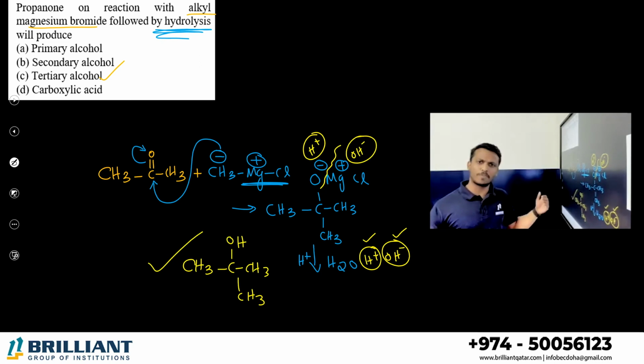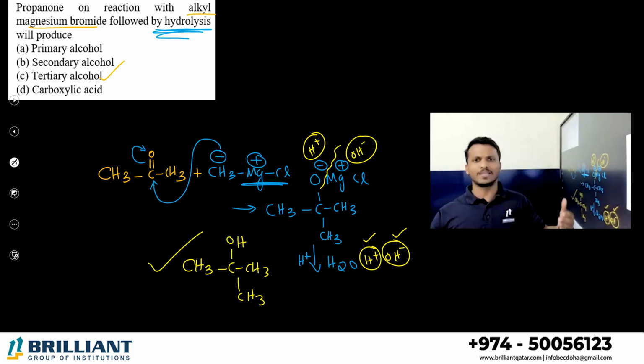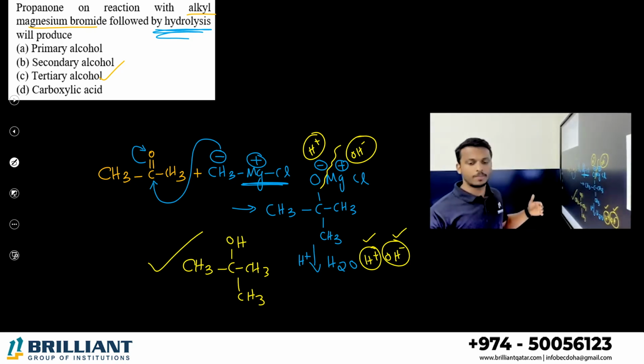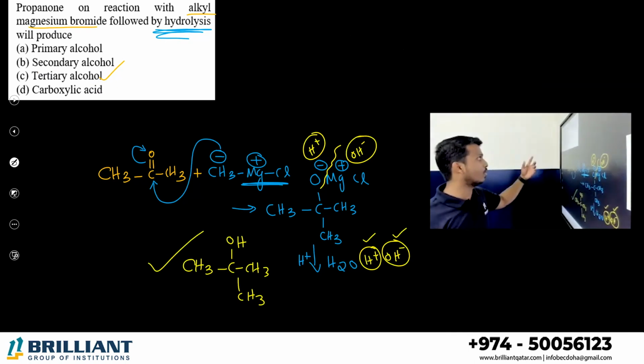Okay, so there is no need to practice this mechanism, no need to study. We can follow the previous rule which I said. Okay, 1, 2, 3. So here is a ketone treating with the Grignard reagent. Tertiary alcohol is the product.